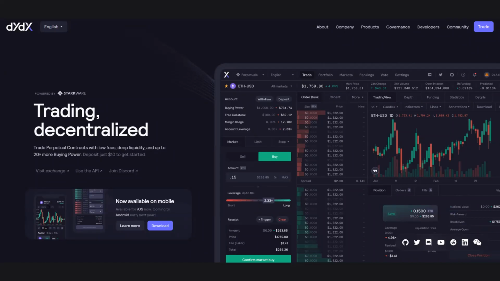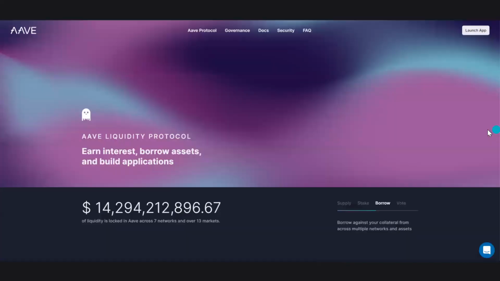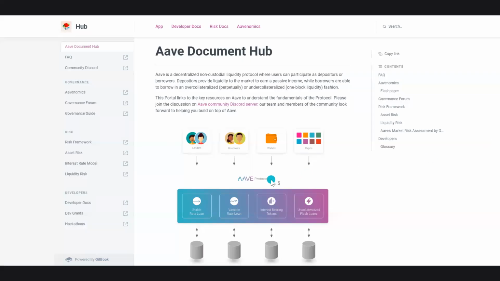DYDX is a trading platform where you can trade perpetual contracts with low fees. It gives you deep liquidity and up to 20 times more buying power. You can obviously just deposit $10 to get started with this platform. Aave is a liquidity protocol. You can earn interest, you can borrow assets, and you can build applications on this platform as well. Once you're on the Aave website, you can have a look at the Aave documentation. It's a decentralized non-custodial liquidity protocol where users can participate as depositors or borrowers.